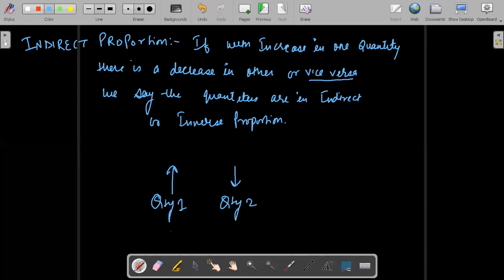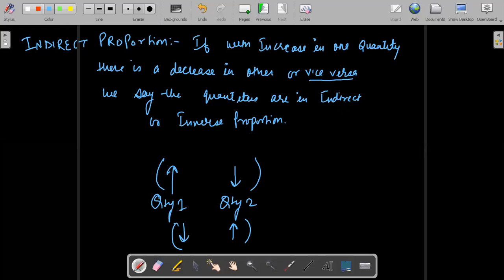Vice versa means if you decrease quantity 1, quantity 2 will increase. So there will be an opposite relation. That's it. So class, are you able to understand indirect proportion?